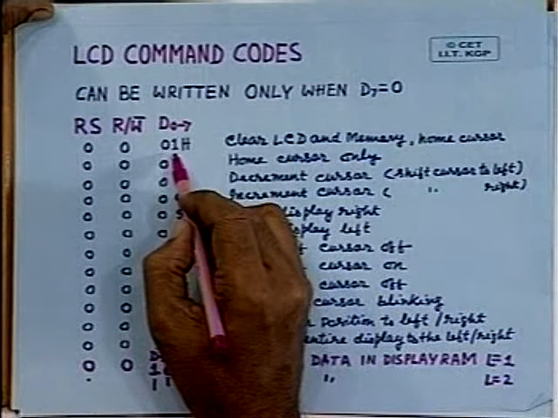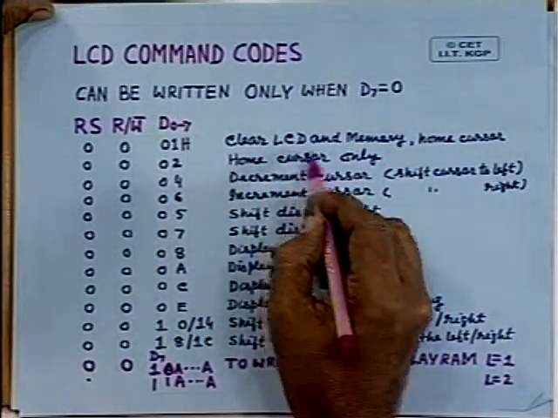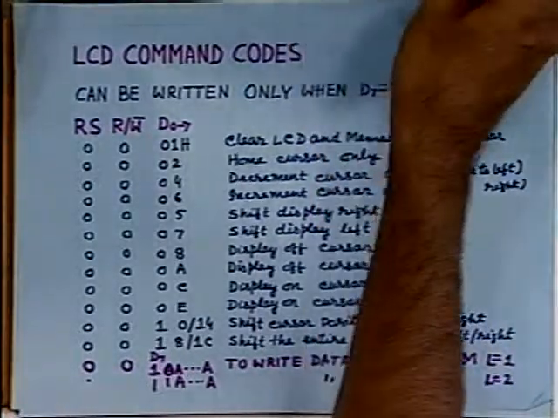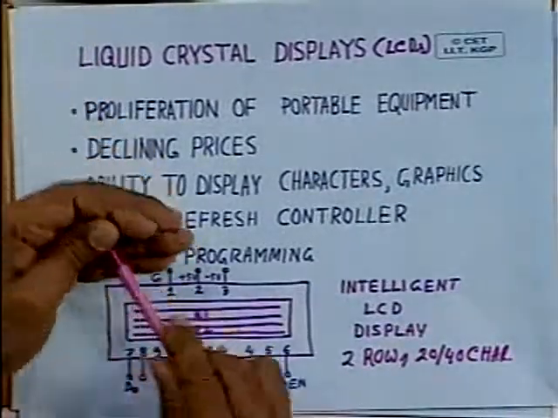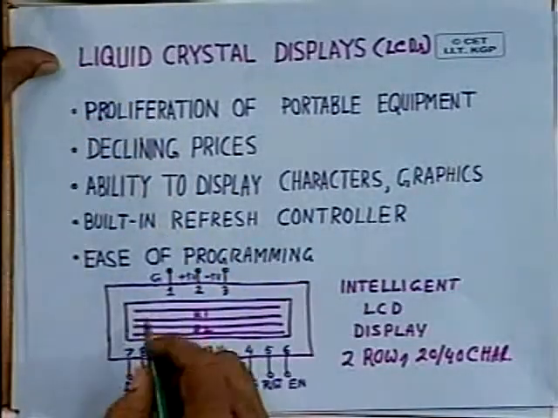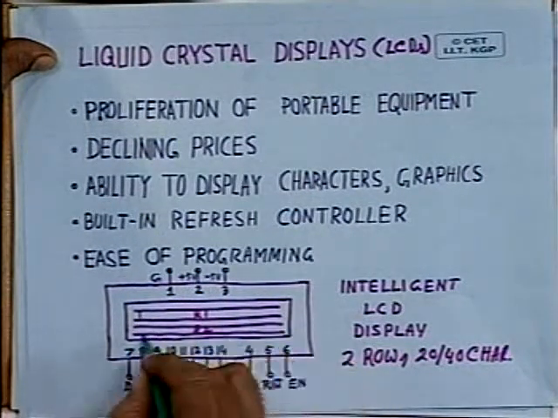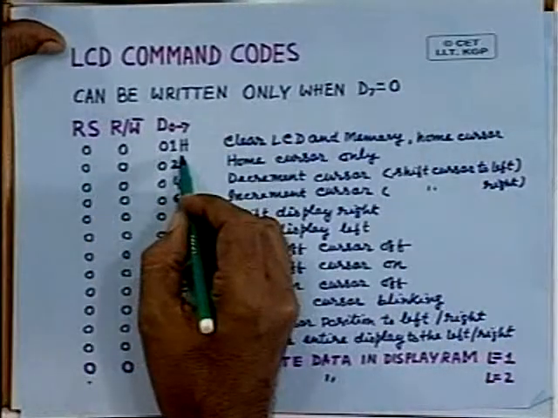If 01 is the code in hex, then it clears the LCD and memory, and there is a cursor on the display. You will get a cursor. The cursor can be in any position. The cursor position can be home, which means it will go to the first position, or it can be positioned to any one of these display lines, and that can be performed with the help of this command.